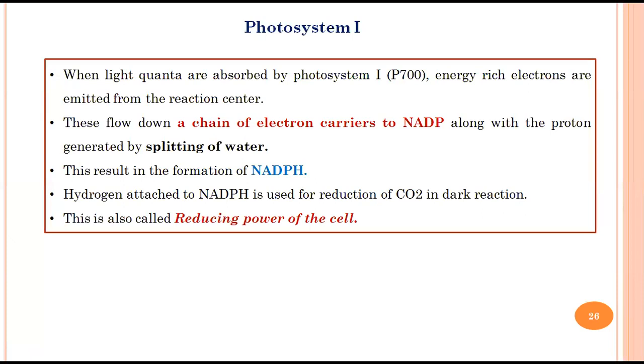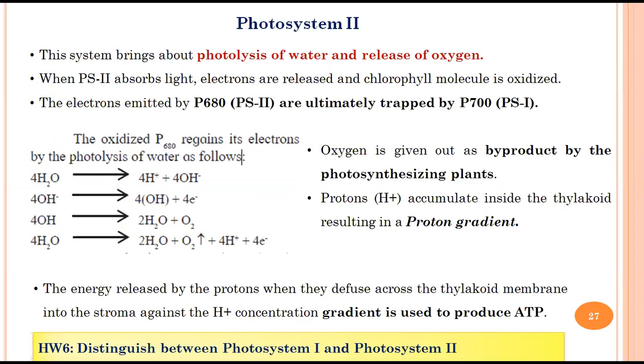We actually had to do photosystem 2 first, but okay, we did photosystem 1. Why? Because of the splitting of water that I told you as a story, the splitting of water is not actually happening with photosystem 1. Whatever hydrogen is coming here is given to it. Photosystem 1 does not involve any kind of splitting of water as such. It cannot do it by itself. Rather, it is dependent on another system, photosystem 2, which carries out the photolysis of water, and the elements are released.